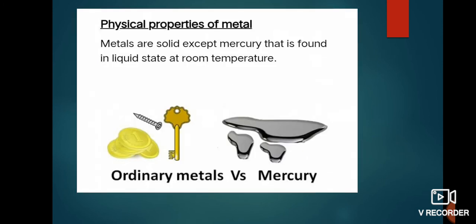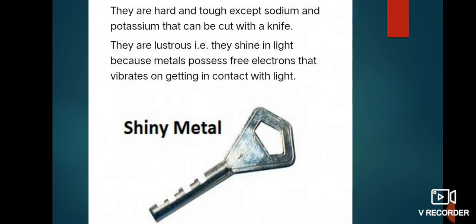Let's have a closer look at the physical properties of metals. Metals are solid except mercury, that is found in liquid state at room temperature. First physical property of metals is that they are solid in nature. Second physical property is they are hard and tough except sodium and potassium, which can be cut with a knife. Means all metals are hard in nature except sodium and potassium, these two metals can be cut